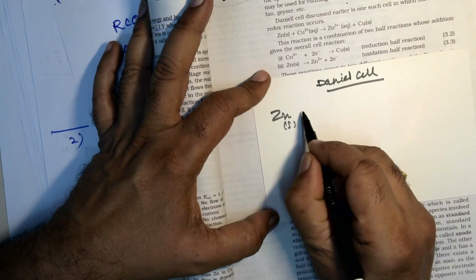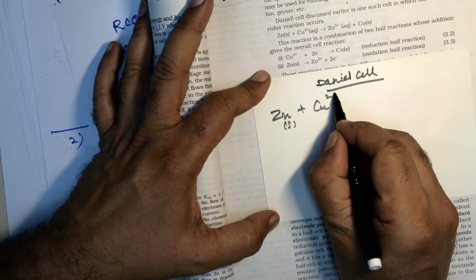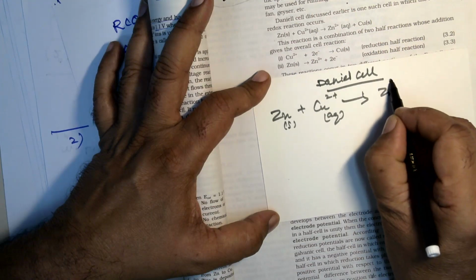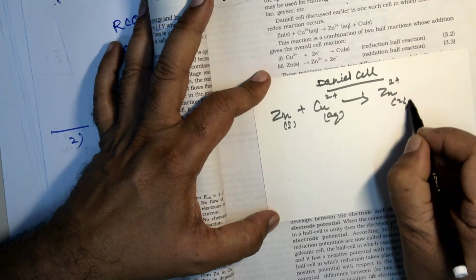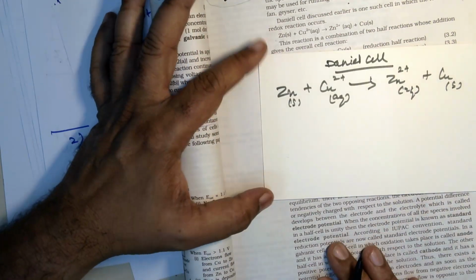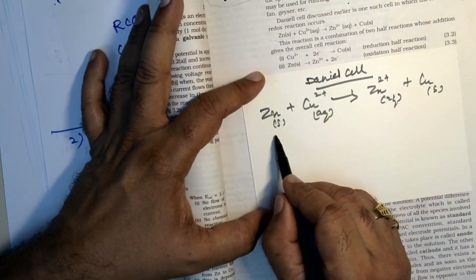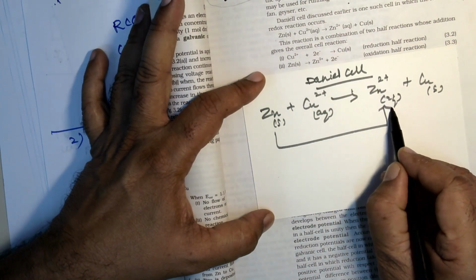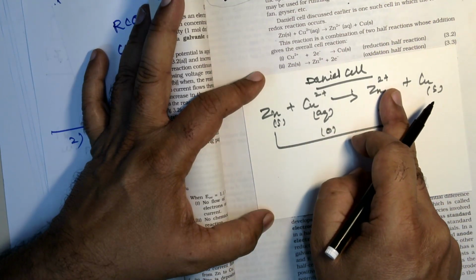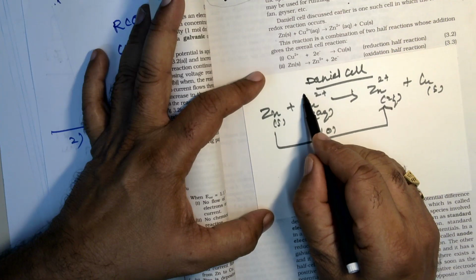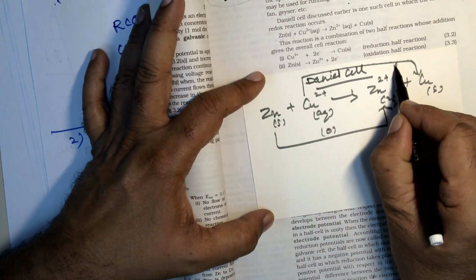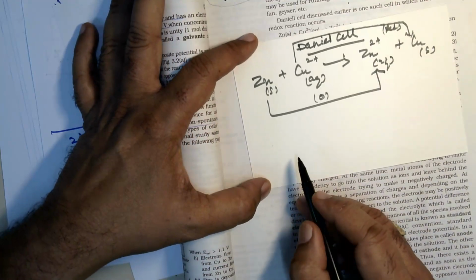Zn(s) plus Cu2+(aq) becomes Zn2+(aq) plus Cu. So here zinc becomes Zn2+ by oxidation, that is loss of electrons. And copper: Cu2+ becomes copper. That is the reduction.